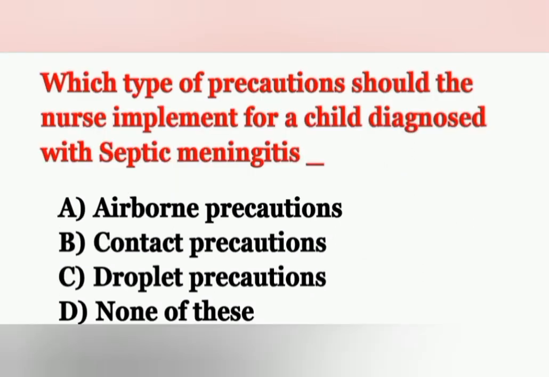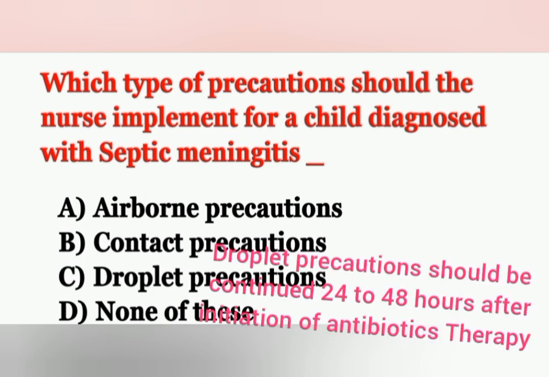And the next question: which type of precaution should the nurse implement for a child diagnosed with septic meningitis? Options: Option A, airborne precautions. Option B, contact precautions. Option C, droplet precautions. Option D, none of these. Which type of precaution, meaning safety measure, does the nurse implement for a child with septic meningitis?